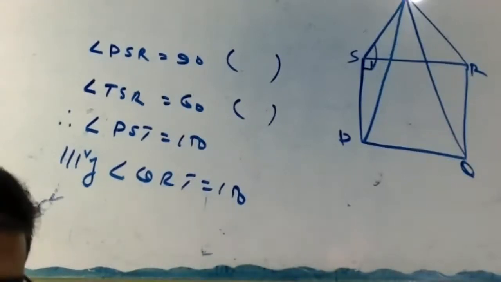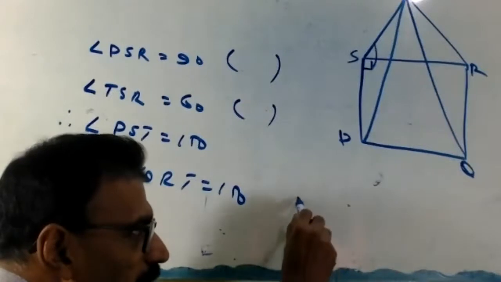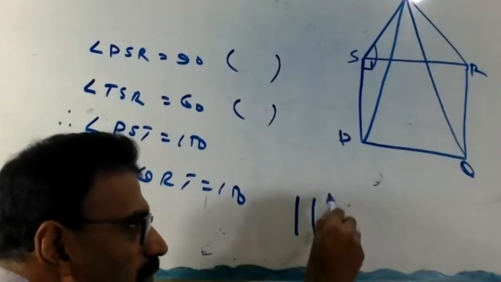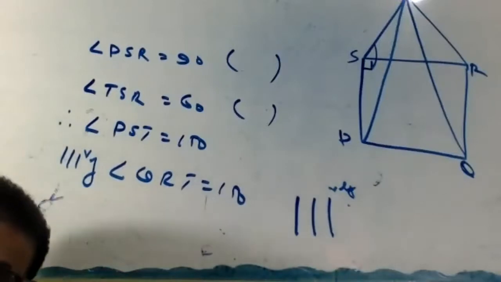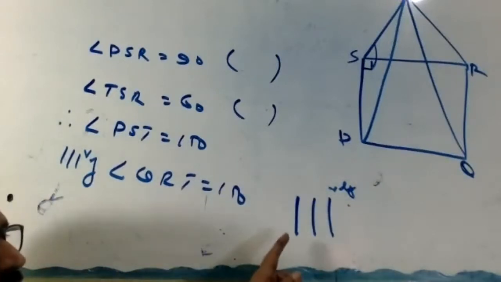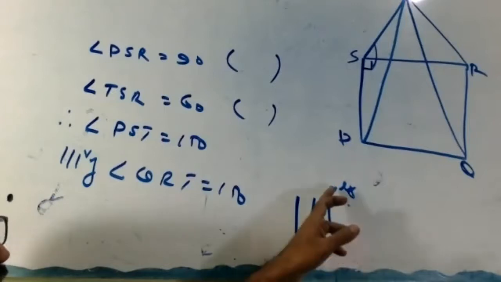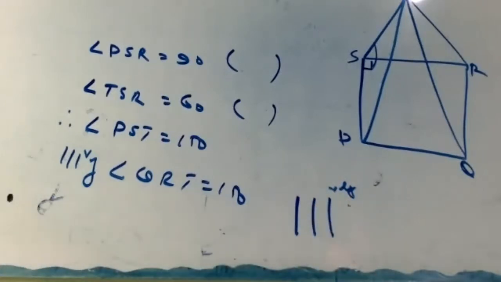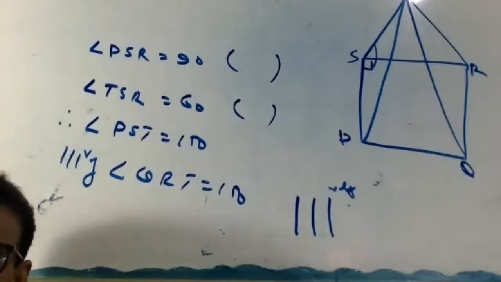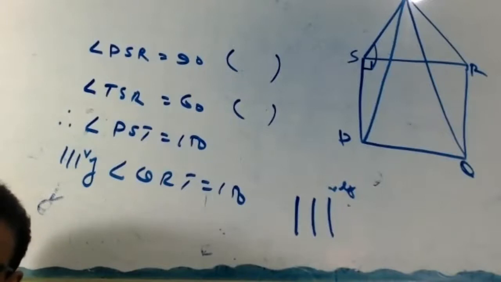Similarly, once we write similarly, we do not write in full, just write RLY. This is one short form. Clear now? Three lines, parallel lines, then RLY. Similarly, angle QRT 150 degree.